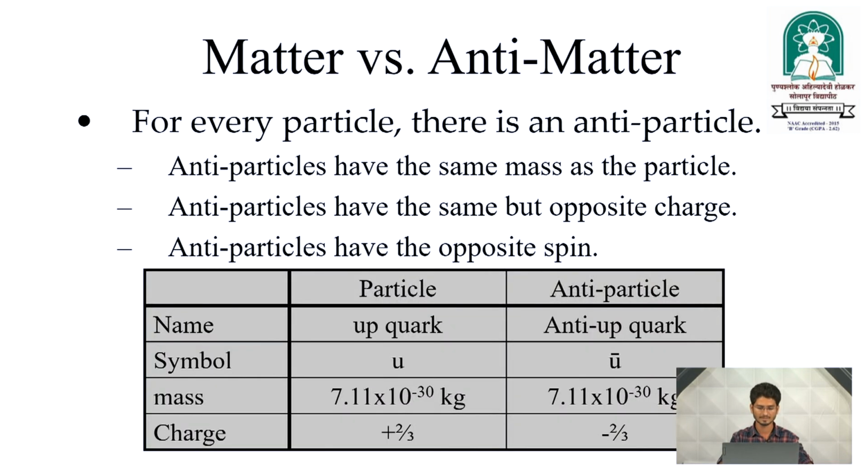In this table we can see the up quark and anti-up quark. We represent the up quark by the symbol u and the anti-up quark by u-bar. The masses of both particles are the same, and the charges are opposite.